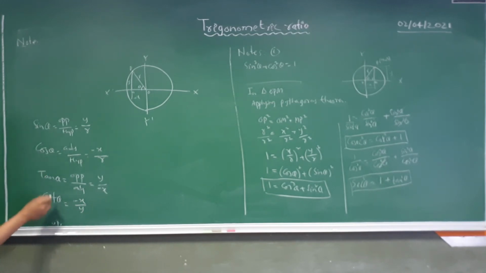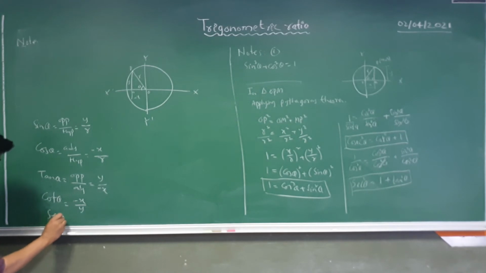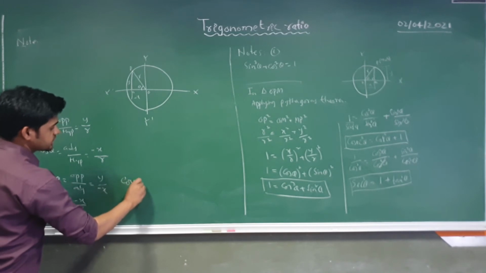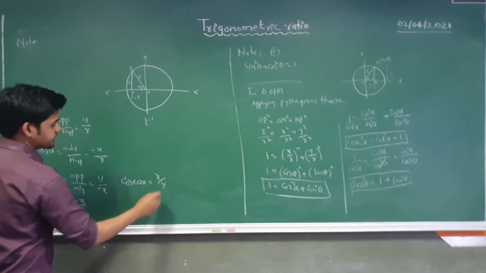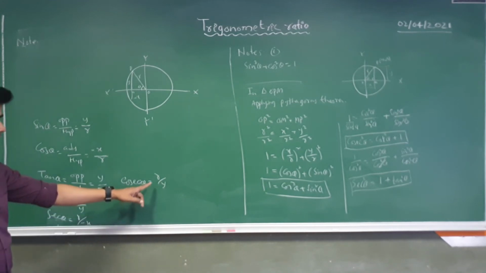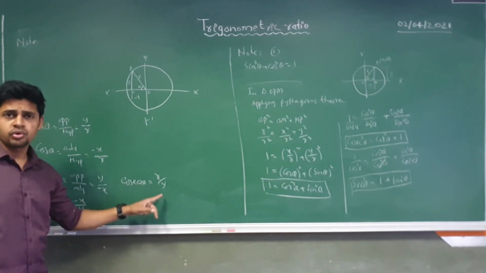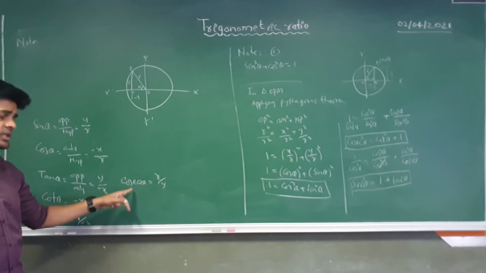Similarly, sec theta is nothing but the reciprocal of cos, so sec theta will be r by minus x. So I can say that sec also will be negative. Now cosec theta, that is the reciprocal of sin theta, so I can write r by y, and r and y both are positive. So cosec theta will be positive.